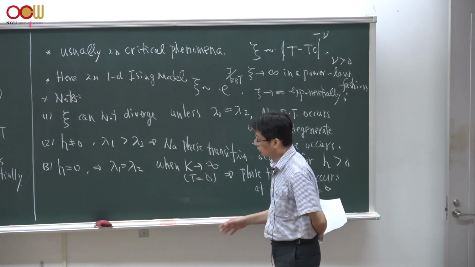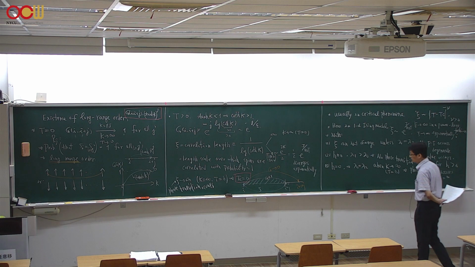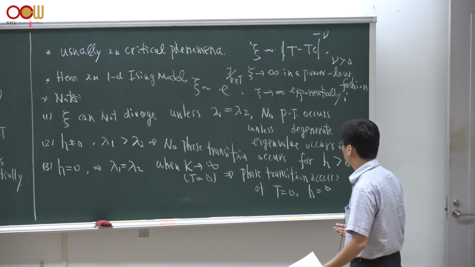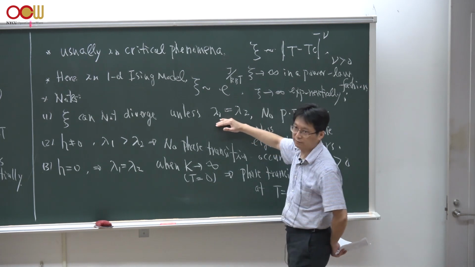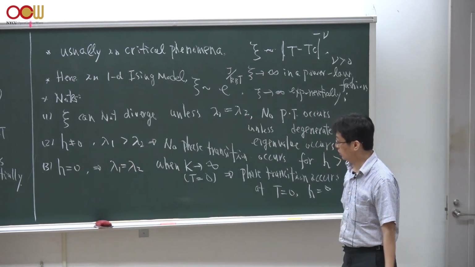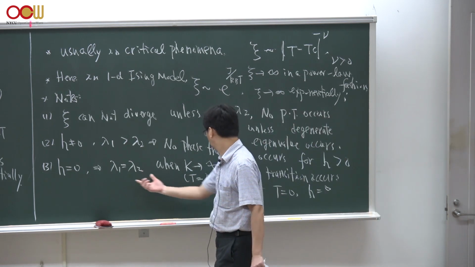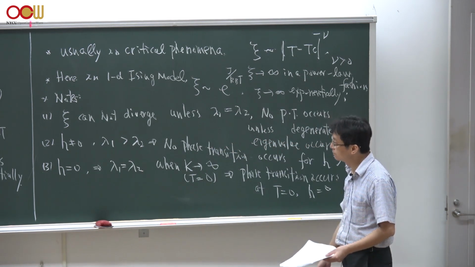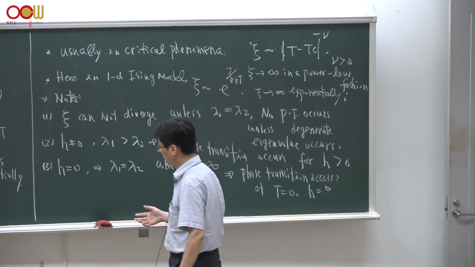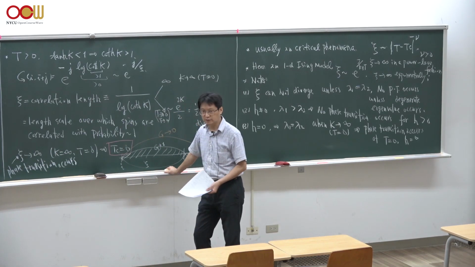Correlation length diverges only at the transition, in this case, only in the limit of 0 temperature and 0 field, and no phase transition occurs unless we have degenerate eigenvalues, which does not occur at any given finite field. In the 0 field and 0 temperature limit, these two eigenvalues are degenerate, and therefore we have a phase transition. To tell whether we are close to a phase transition, we could calculate and monitor the correlation length and see whether it diverges.